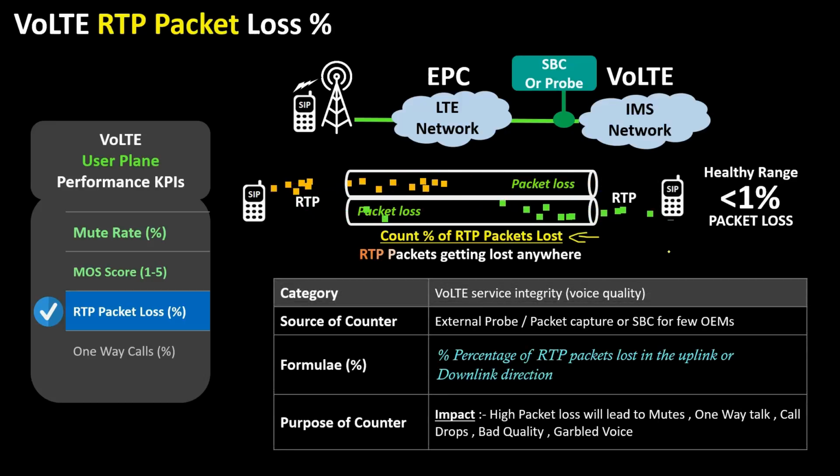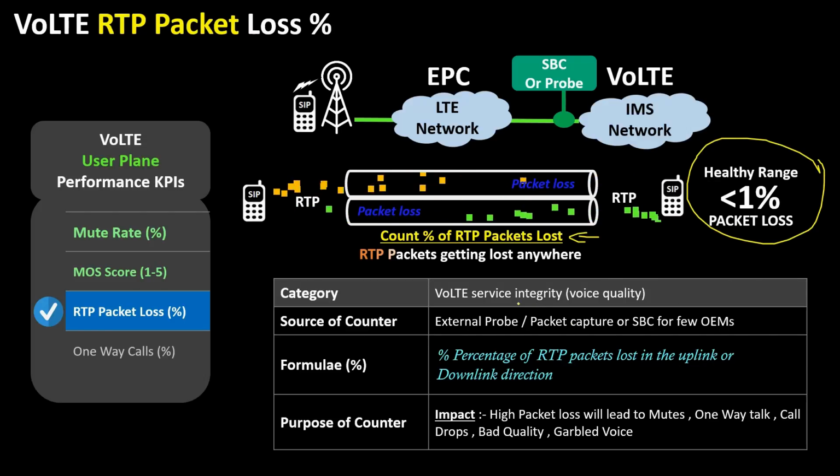RTP packet loss is measured in percentage. The healthy value is less than 1%. This KPI is categorized under the family of VoLTE service integrity. This KPI is generated in SBC or packet capture probe.